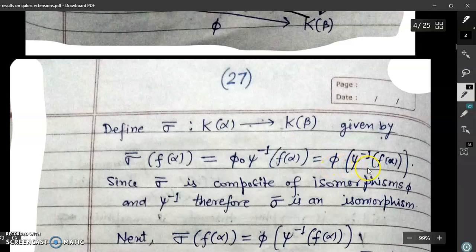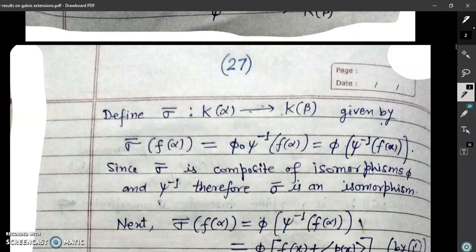You know the composition of maps, so we leave it. For verification, just remember that composition of isomorphisms is an isomorphism, and the inverse of an isomorphism is an isomorphism. Therefore, phi composite psi inverse will be an isomorphism. It means sigma bar is an isomorphism from K(alpha) to K(beta). This follows from this.